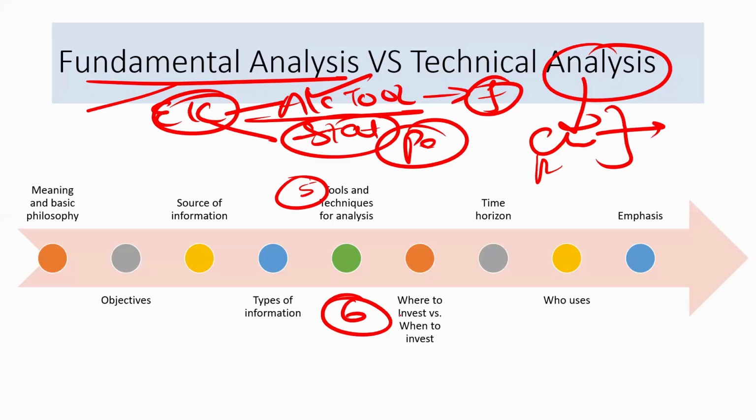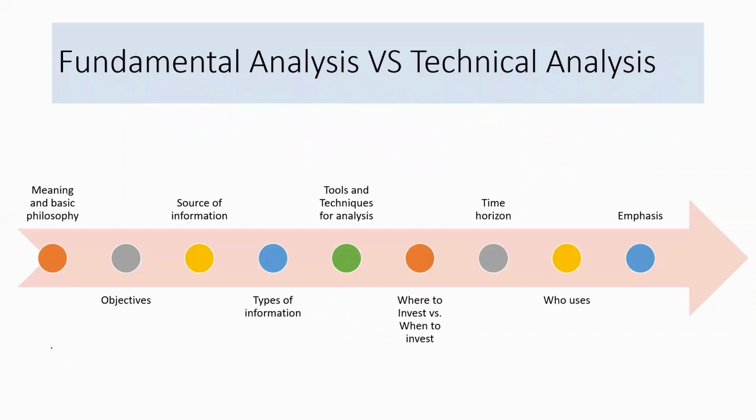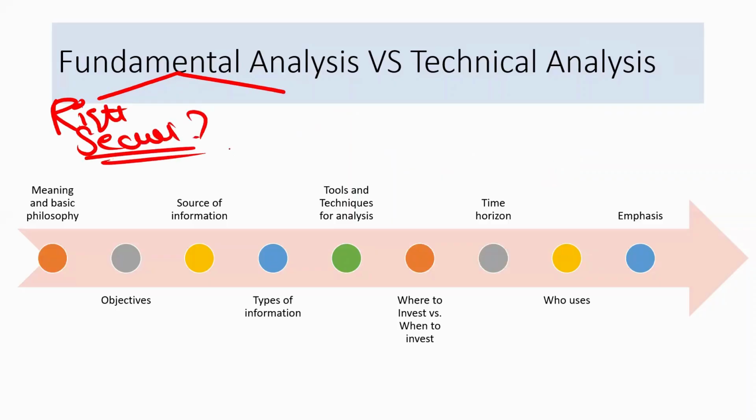Now, what was the kind of information that it was providing us? Where to invest versus when to invest. When we were doing the fundamental analysis, we were basically trying to focus on two things. Is it the right security that I am investing in? Or can I say, where should I invest?